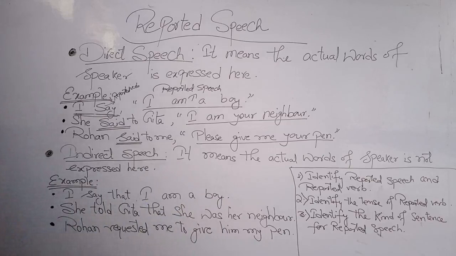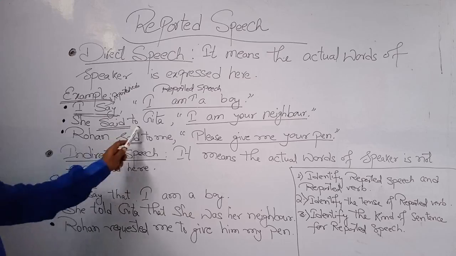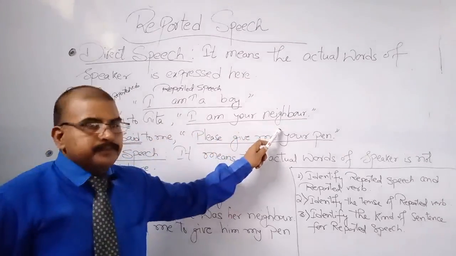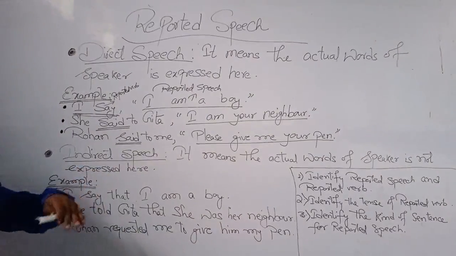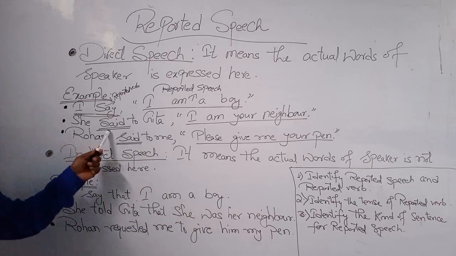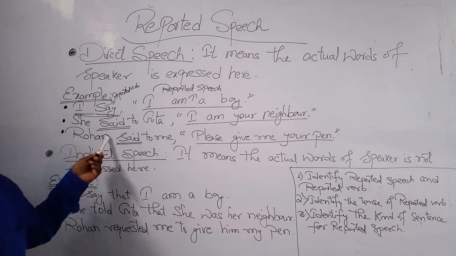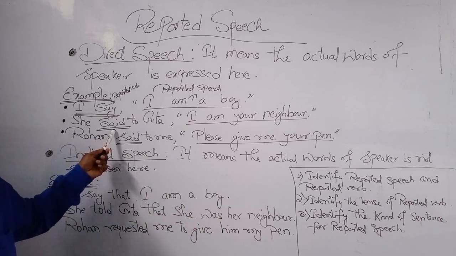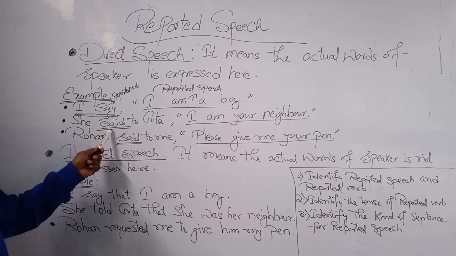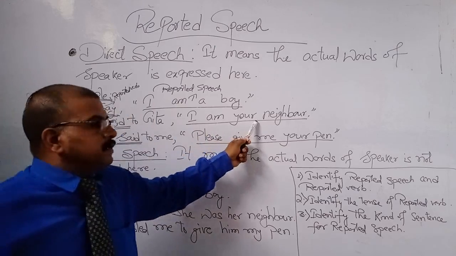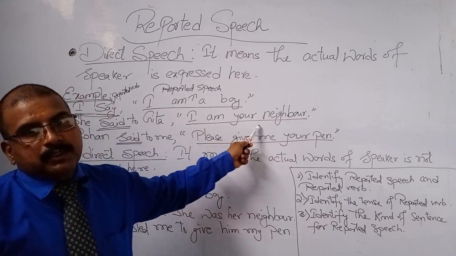Now look at the second example. She said to Geeta, "I am your neighbor." Here we follow the same rule, the same steps. Identify the reported verb. The reported verb here is "said", which denotes past tense. As it denotes past tense, we change the tense of the reported speech to past tense.